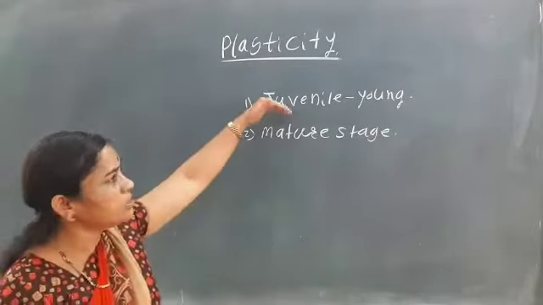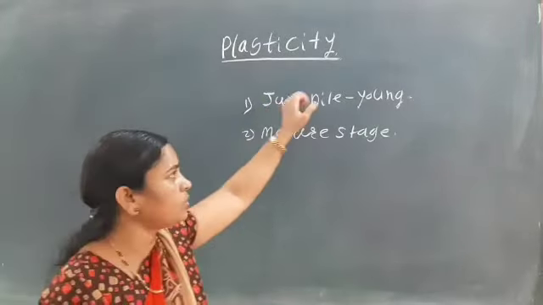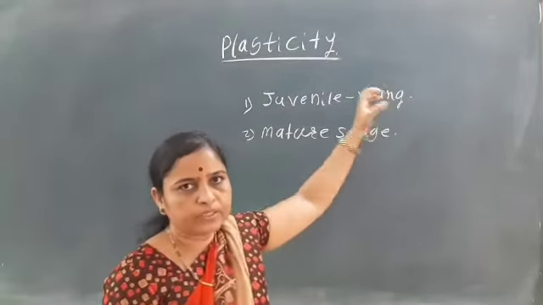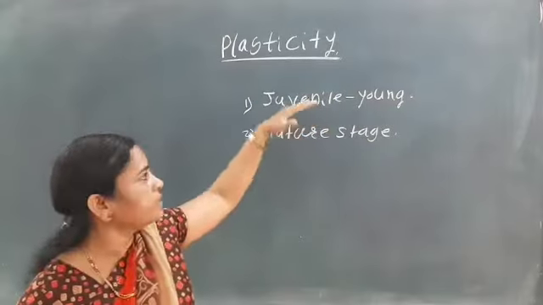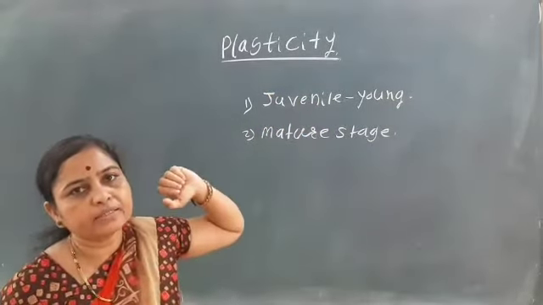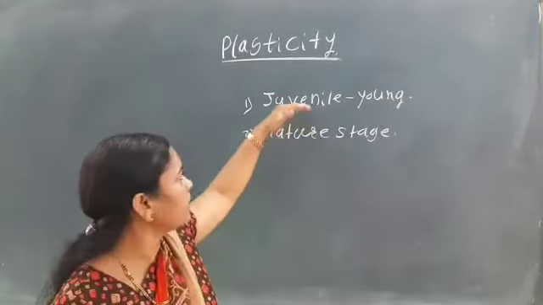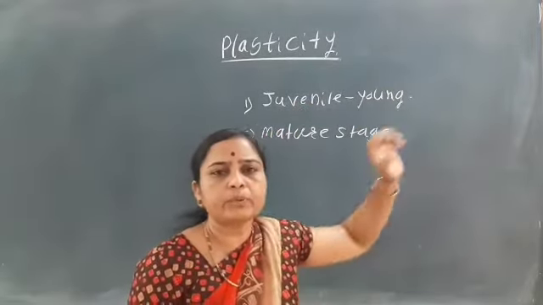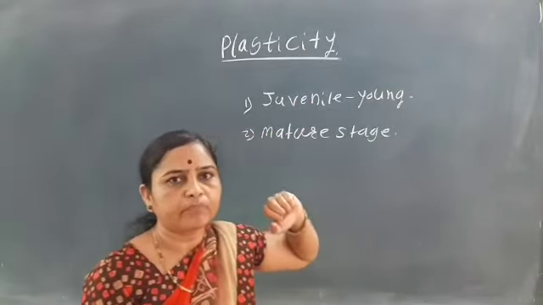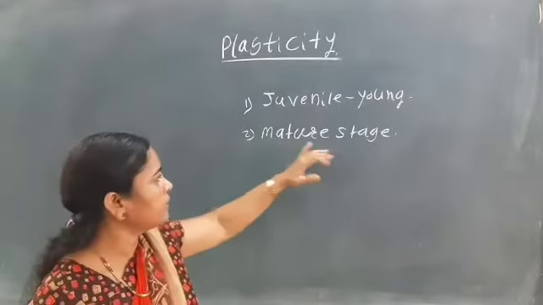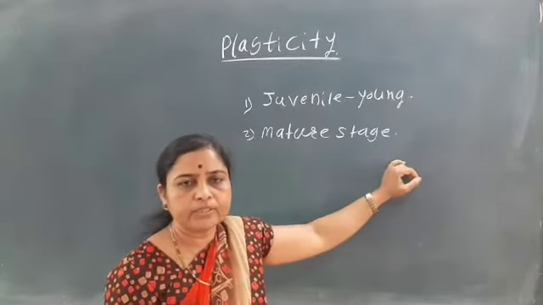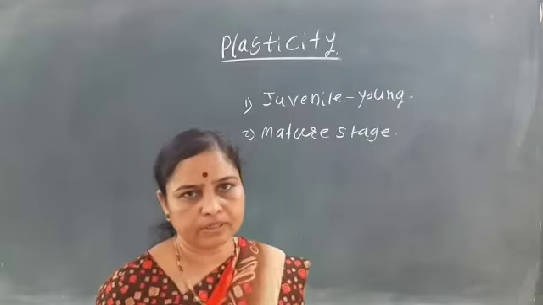So what does the juvenile stage mean? That is the young stage. If we see the leaves of the plants in the immature or juvenile stage, they show a different form, a different structure. While after maturity, in the mature stage, the plant shows a different structure.